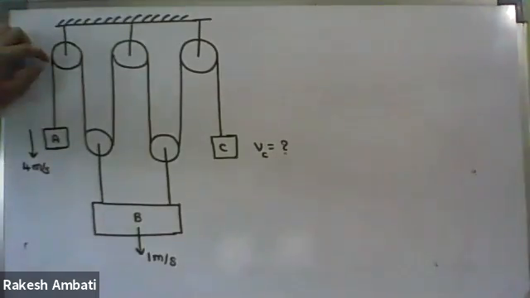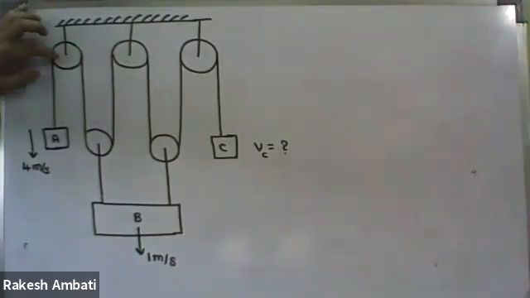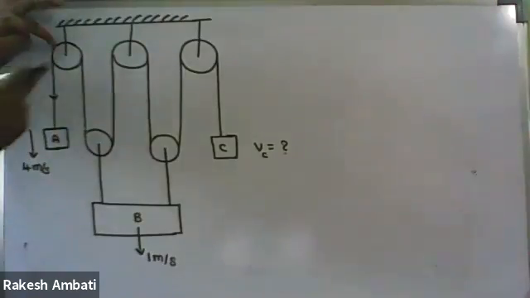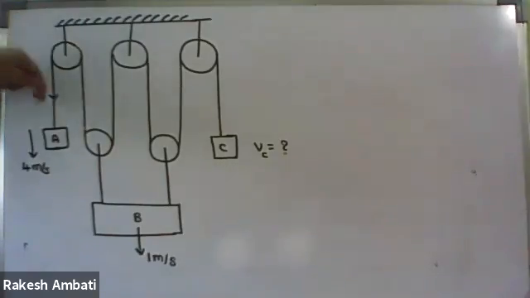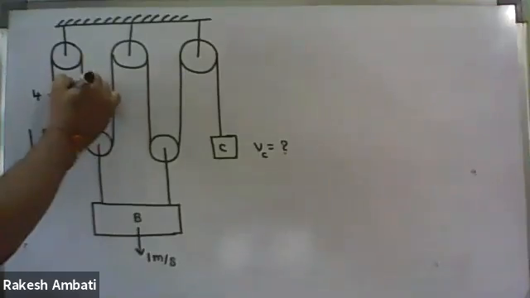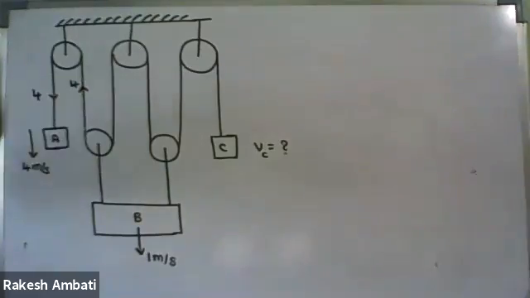Same thing here, it is a fixed pulley, a fixed pulley, a fixed pulley. So in the case of a fixed pulley, one side is moving down with 4 meters per second, so the other side will move up with 4 meters per second.